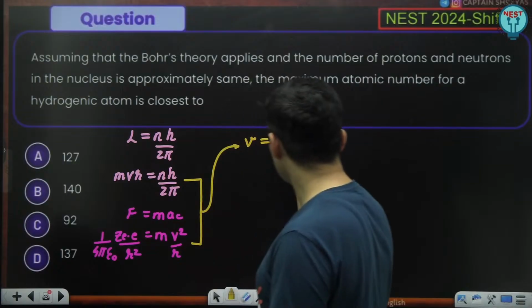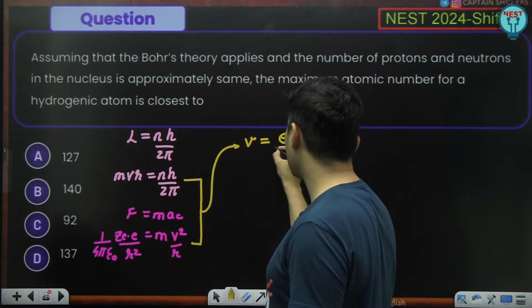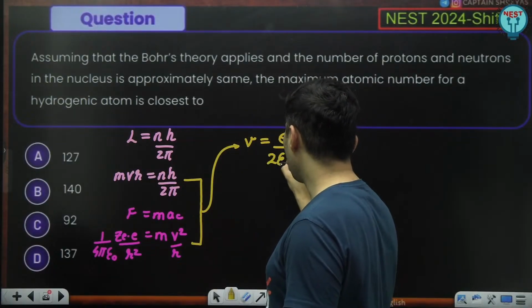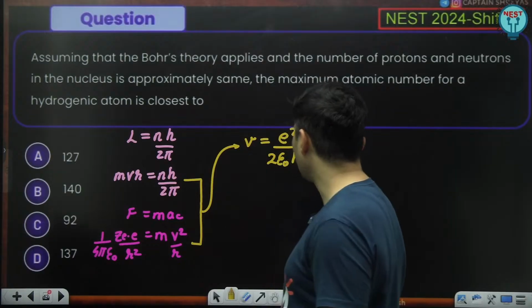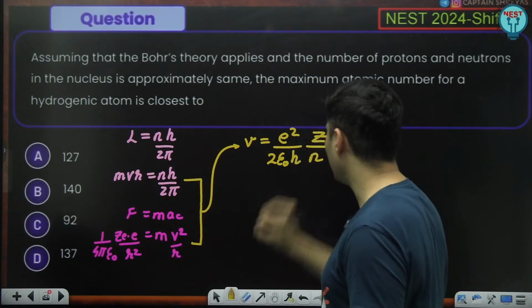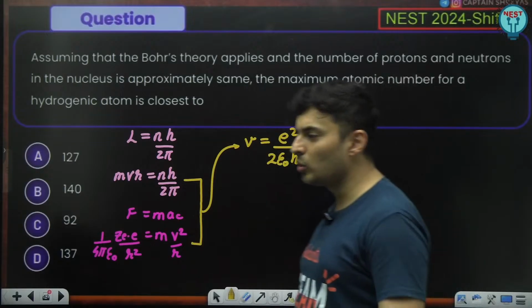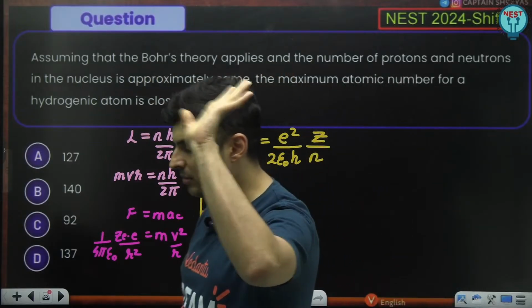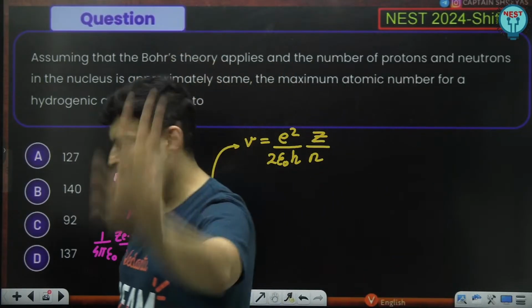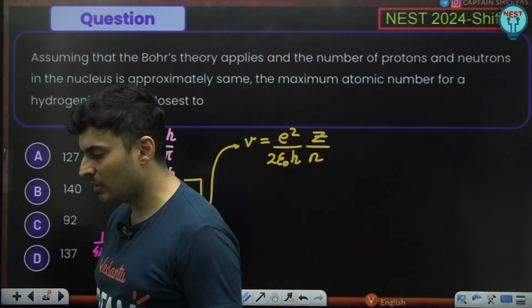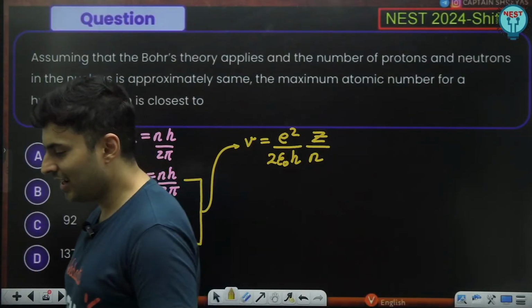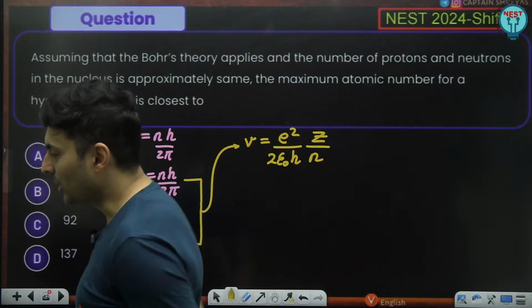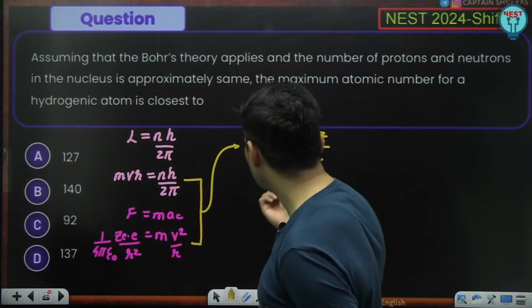And the remaining terms come out something like this: e square by 2 epsilon naught h, I think. Yeah, 2 epsilon naught h. This is n, this is h. So 2 epsilon naught h comes in the bottom, and e square comes on the top. Now, if you don't remember it, that's okay. You cannot do anything about it. You have to sit and derive it using these two equations.